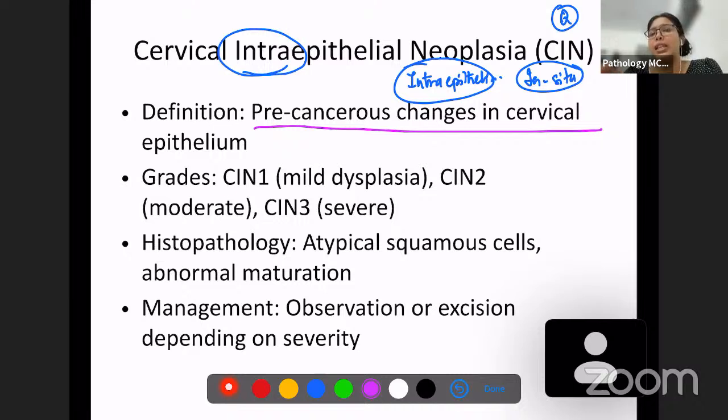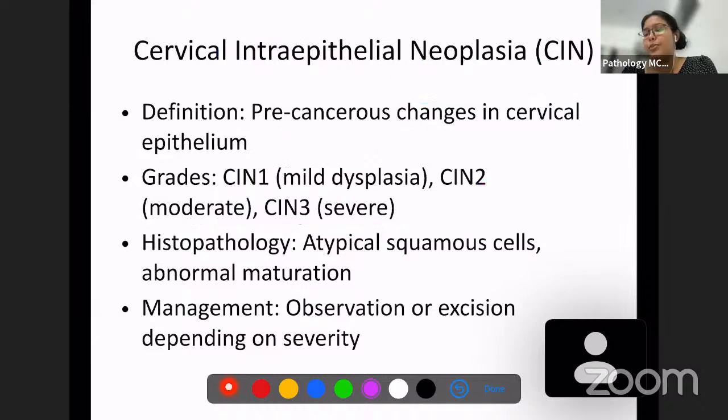There are three grades of intraepithelial neoplasia of the cervix: CIN1, cervical intraepithelial neoplasia type 1, type 2 and type 3. As the name says, you can easily remember: type 1 is mild dysplasia, 2 is moderate dysplasia and 3 is severe dysplasia. So what will be seen? Atypical squamous cells will be seen. I'll show you an image of this soon. Management, we have to observe. I'll tell you why we have to observe.